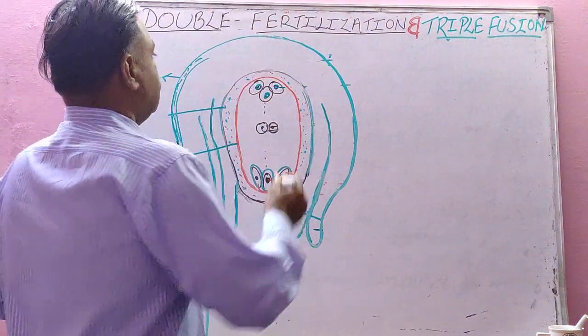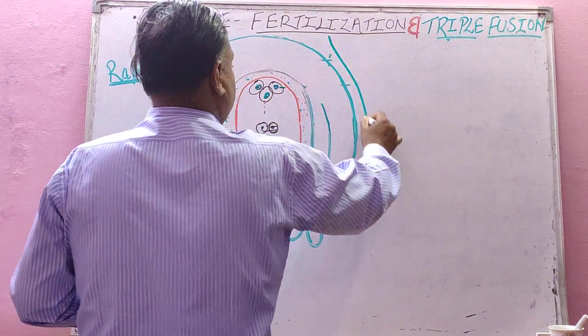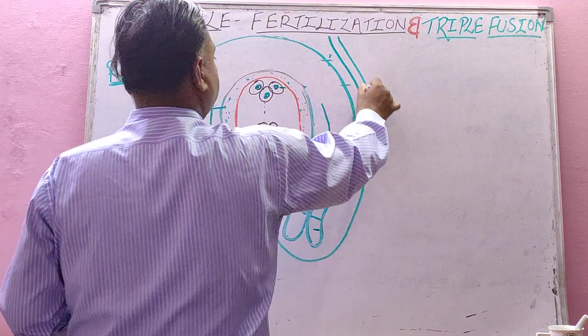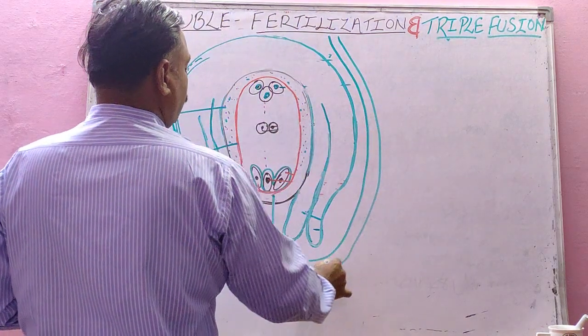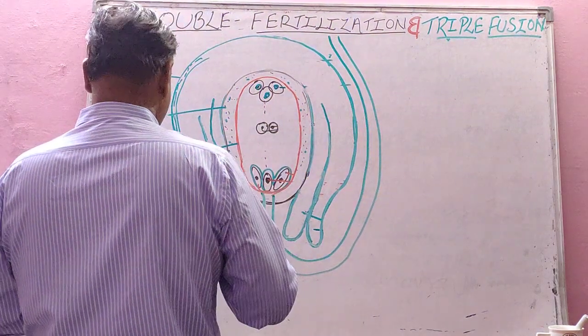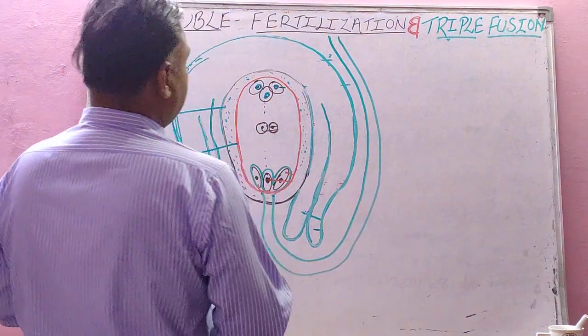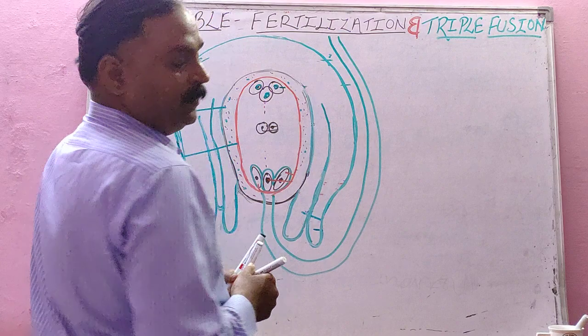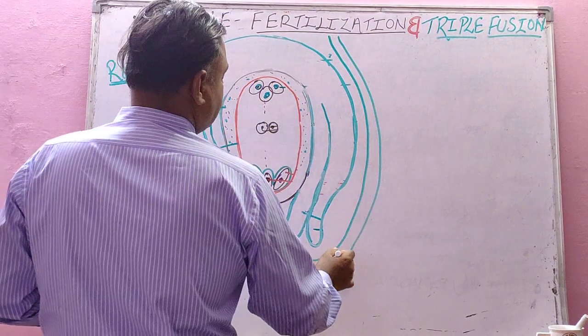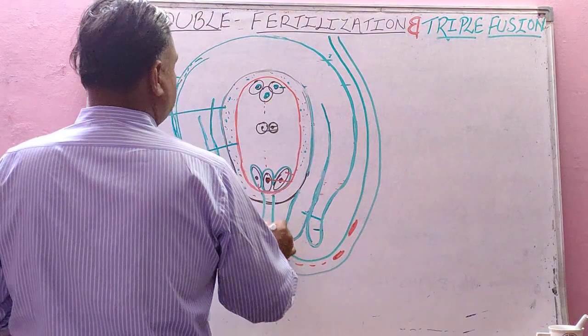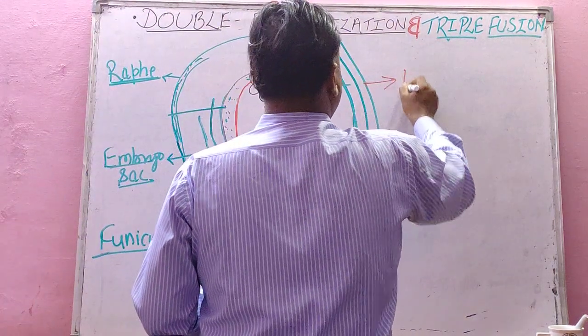Ready? This is a pollen tube. In this I am showing you a pollen tube entering through micropyle. So it is porogamy. This pollen tube brings two male gametes in angiosperm like this. This is your pollen tube.